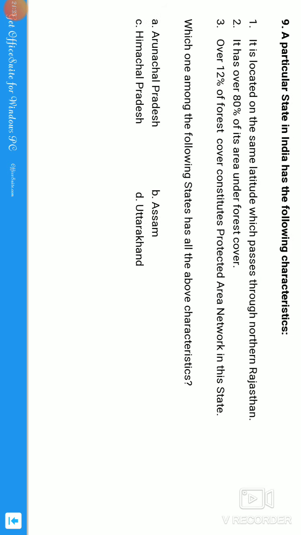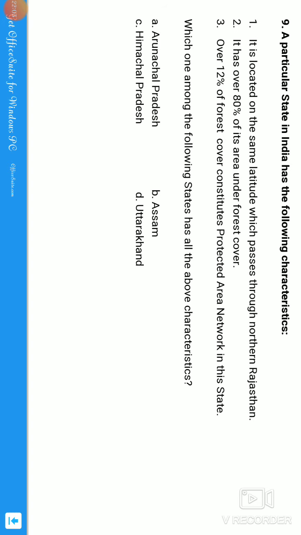Nice. And if you see question number 9, guys, these are the type of questions UPSC asks. A particular state has the following characteristics: it is located on the same latitude which passes through northern Rajasthan. It has over 80% of its area under forest cover. Guys, the India State of Forest Report 2019 I have covered, so if you have seen that topic, you can answer this question.